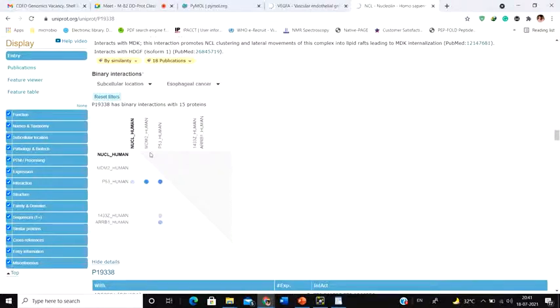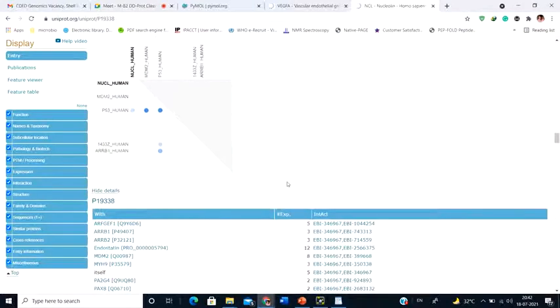In case of esophageal cancer, you see that this particular protein is interacting with P53, 1433Z, ARRB1 human. So if you see that in some cancer, or in esophageal cancer, this particular interaction is not happening, you know that there is some disturbance associated with this interaction. That might be due to a mutation, that might be due to the presence of an inhibitor.